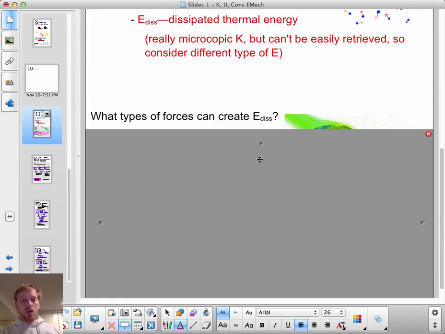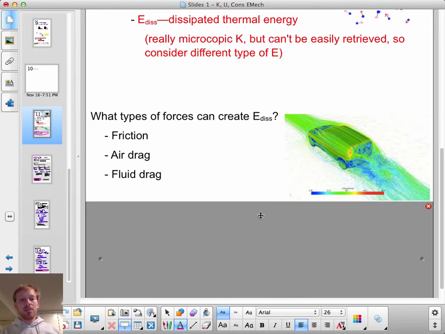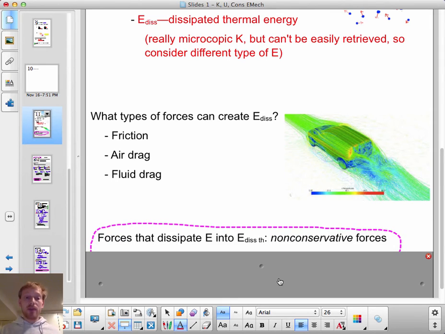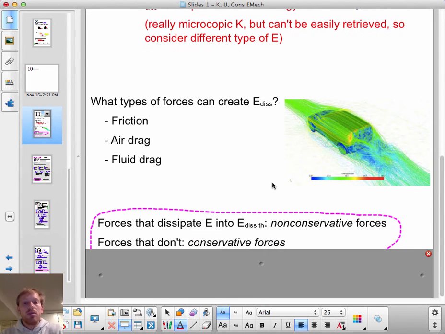So, what are some forces that can create dissipated thermal energy? Really, the only ones I know of are friction, air drag, and I guess fluid drag. A fluid is a liquid or gas, so air drag is an example of fluid drag. Water drag, when something is being dragged through the water, is also an example. The forces that dissipate energy into thermal energy are called non-conservative forces, for reasons that will become apparent. Forces that don't dissipate energy as thermal energy are called conservative forces.